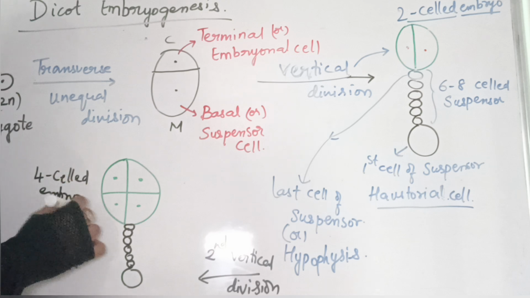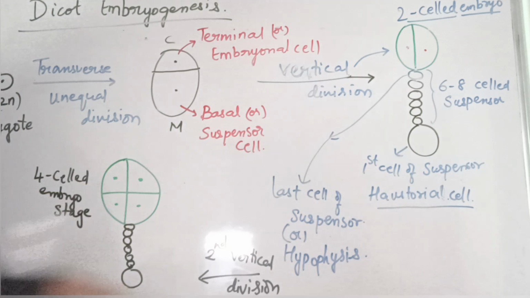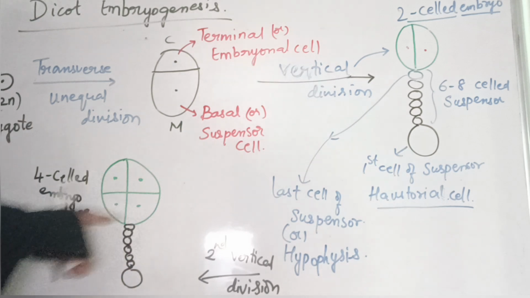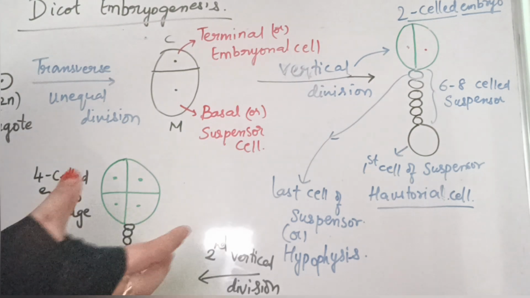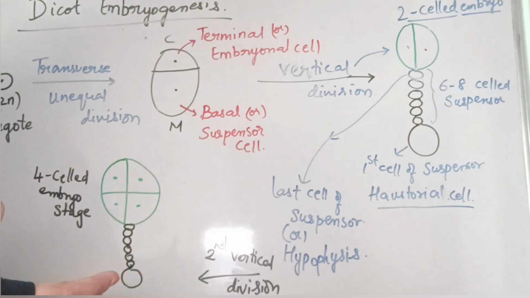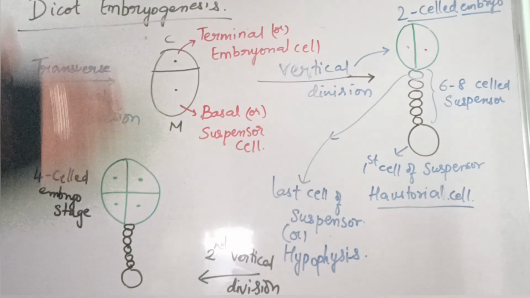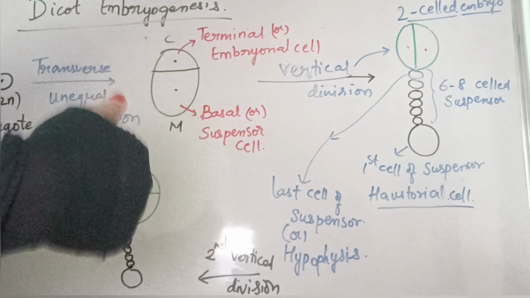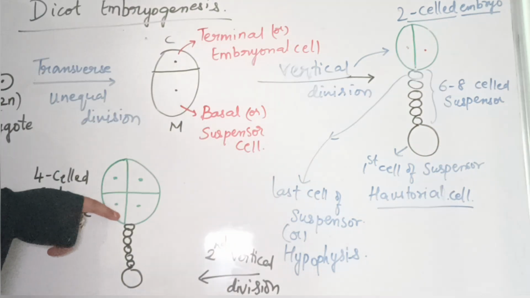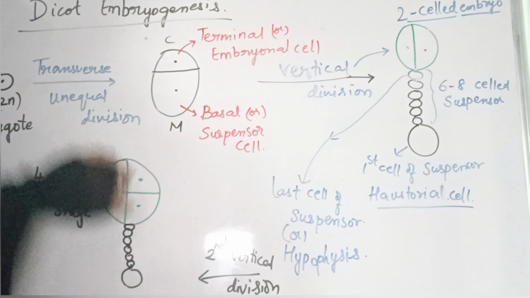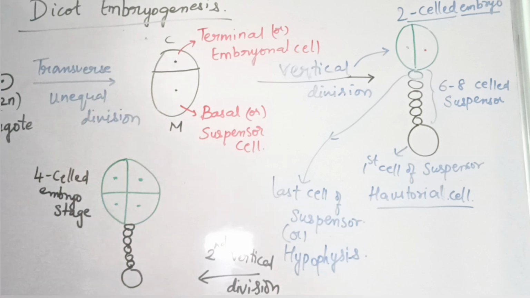4-celled embryo stage. Now you can see that I said this is a vertical division, but it looks like a transverse division. If you take an apple, the first vertical division you are going to do like this, and the second vertical division you are going to do like this. This is the top view of the apple. First vertical division, second vertical division. Clear?